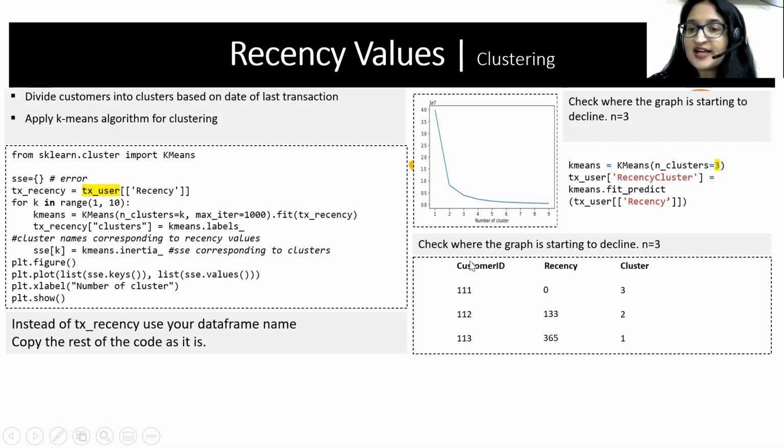Okay. So cluster 1, 2, 3 is nothing but just a cluster label. It doesn't mean anything. But in this particular example, cluster 3 is the most recent and cluster 1 is the least recent.